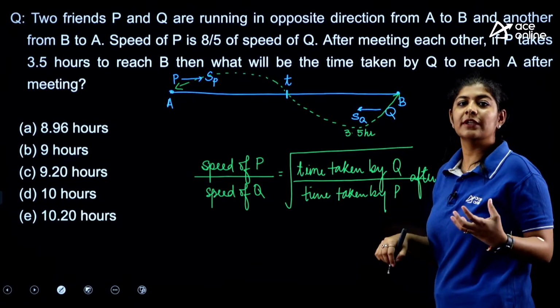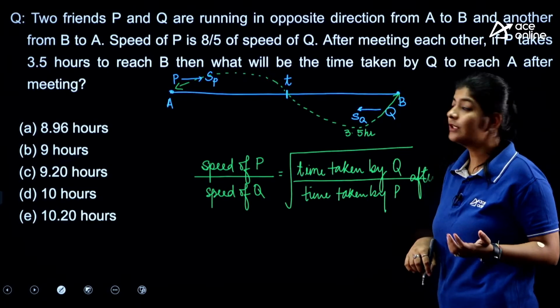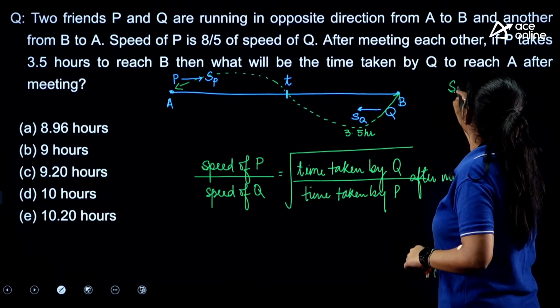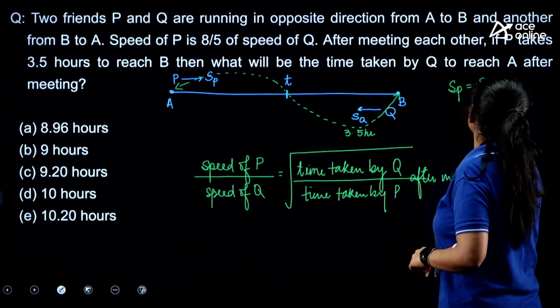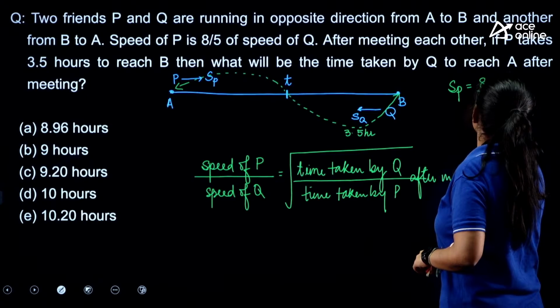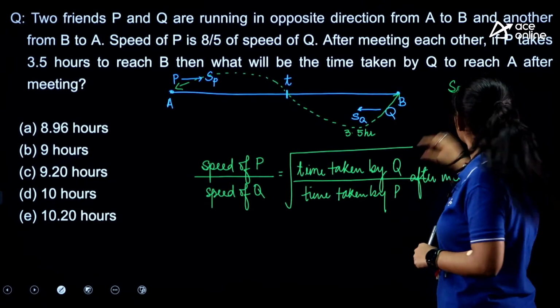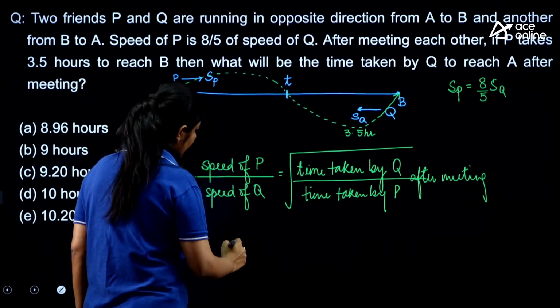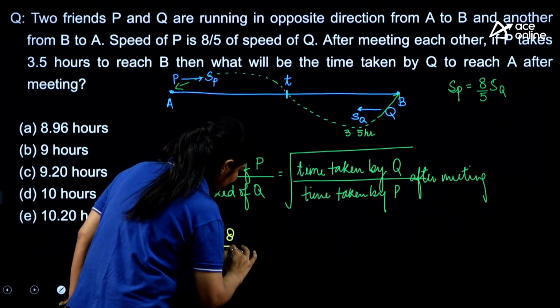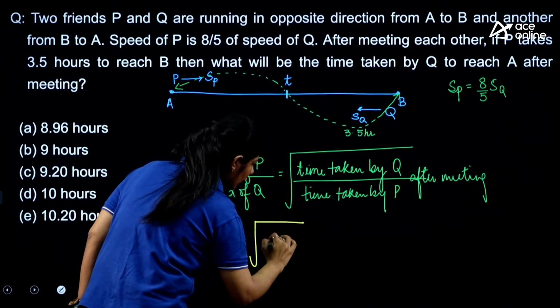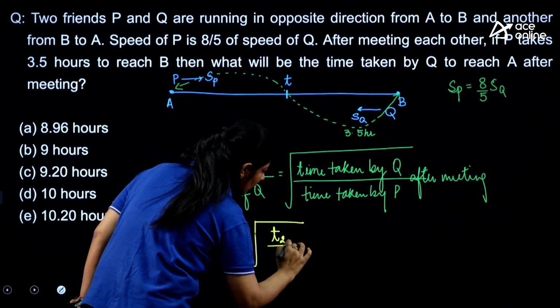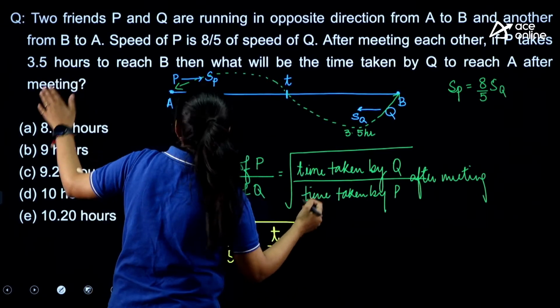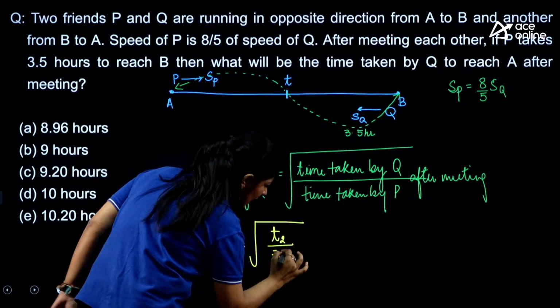And there's one more thing which is mentioned in the question, that the speed of P is nothing but 8/5 of speed of Q, right? So we are going to use this particular segment over here just to get the values. So here we can write 8/5, which is nothing but the square root of, we are just assuming it as T2, and here the time is given as 3.5 hours, right?